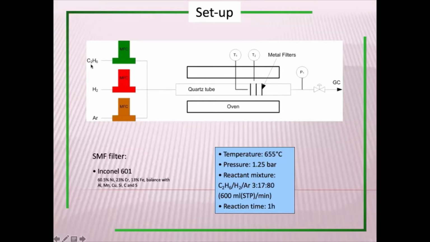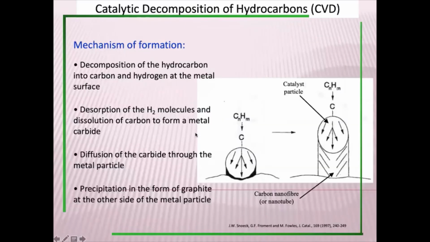So then you have the hydrocarbon. The way in which you do these things is basically you have a hydrocarbon source, and to that you are now decomposing at a higher temperature. Once you decompose at a higher temperature, the advantage is that carbon alone gets deposited. The way the process goes,